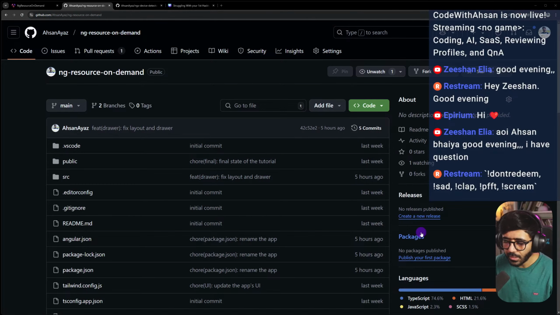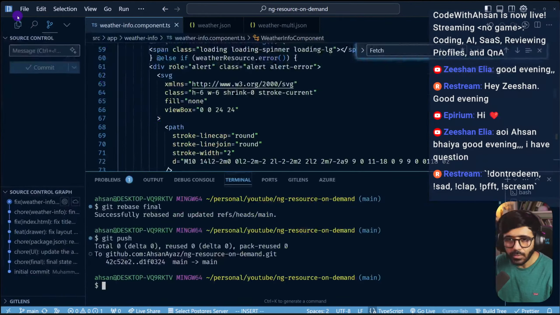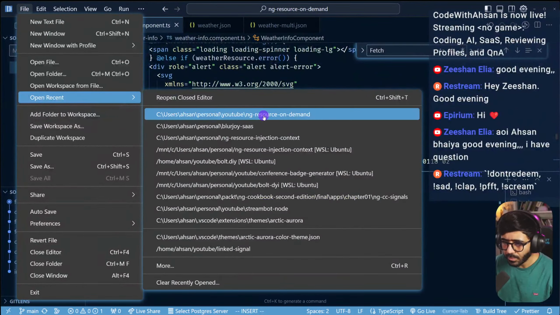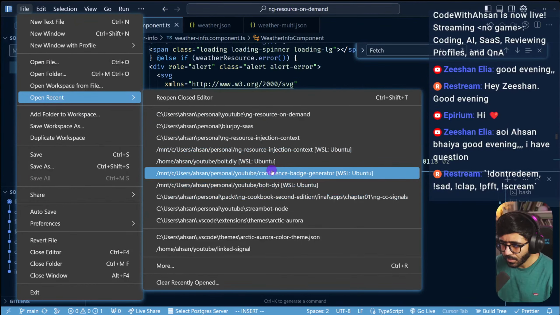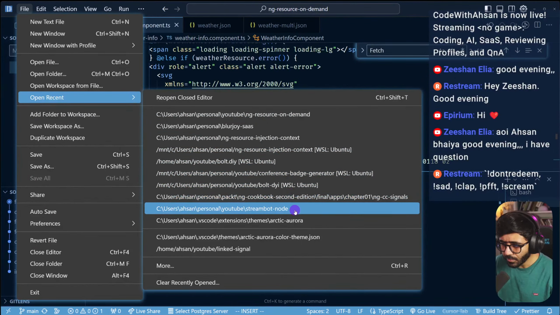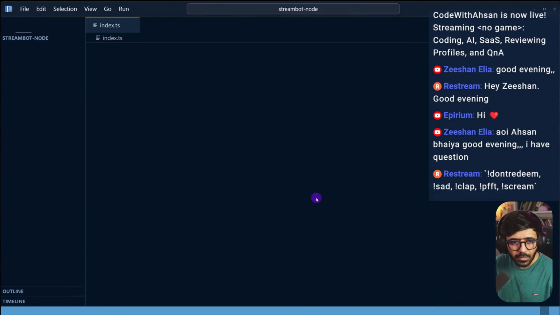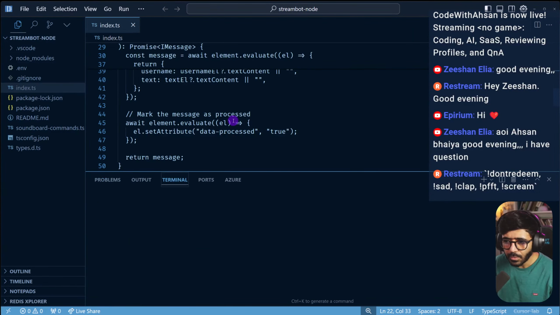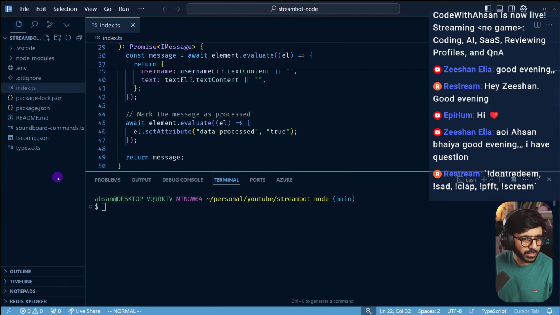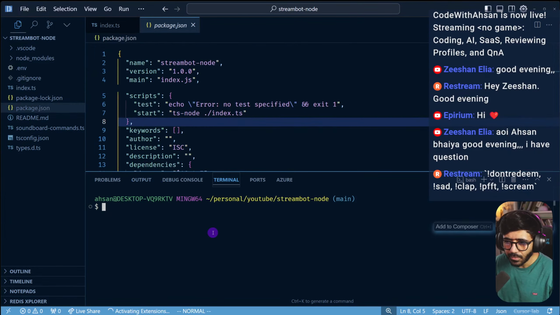And the project that we were working on, what was the name of the project? Was it Streambot node? I think that was the one, right? I think this was the one. So then we can try out the sounds as well. So if we run it, do we have a command in package.json here? Yeah. So npm start.